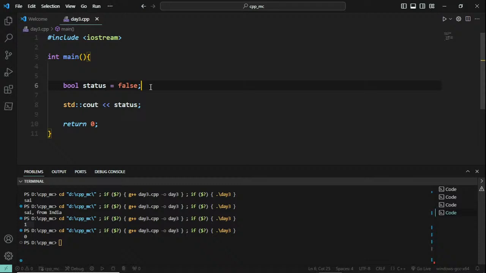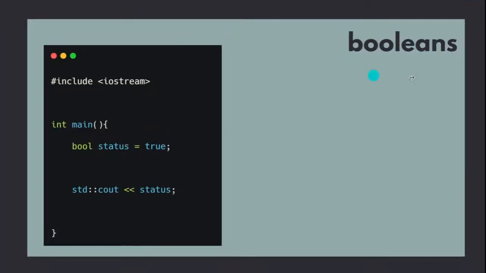We may use it like a flag like this, but later on when we discuss operators, when we compare or evaluate conditions, those automatically return either 0 or 1, which is false or true, which can be used as a deciding factor for the control flow of your program. So that is about booleans.